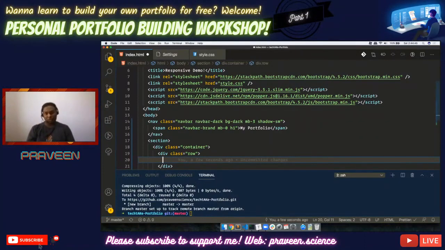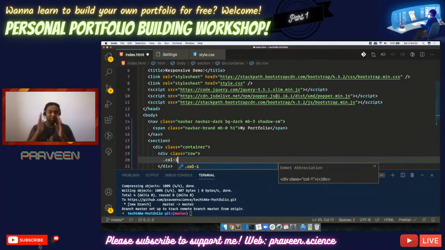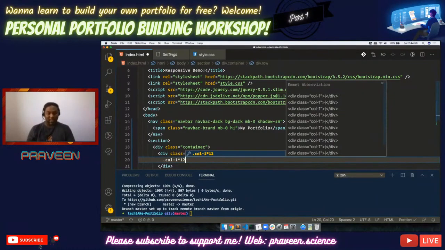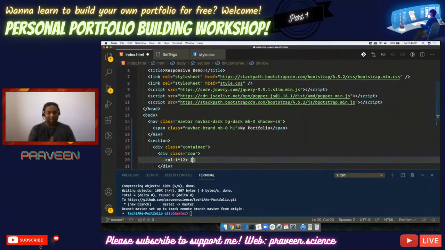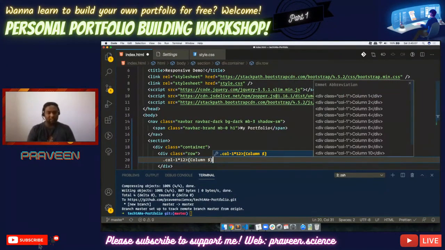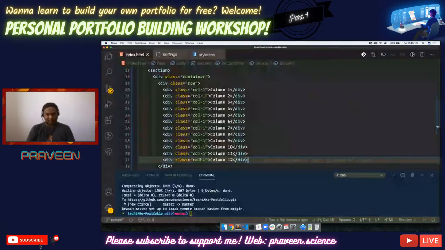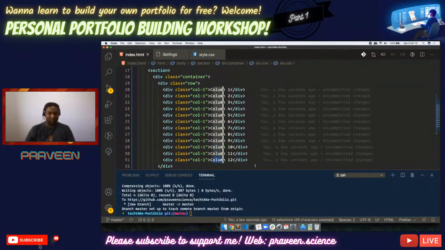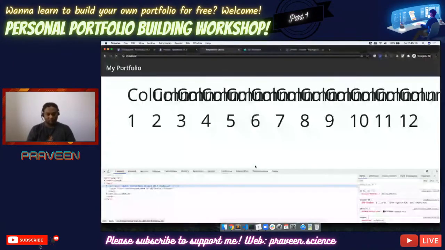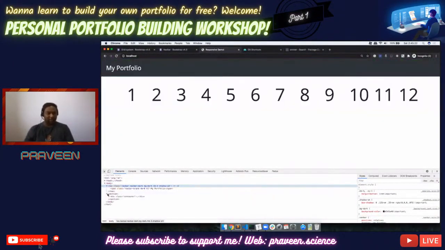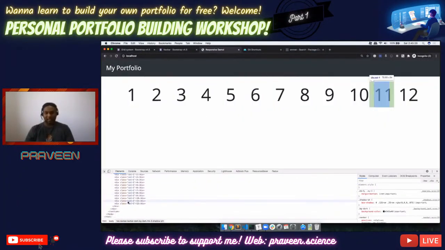So let's try out the columns today. What I'm going to do is put dot col-1, which is the minimum size of the column. And then I'm going to put it 12 times, and inside each column put 1, 2, 3 or something like this. Now if I save this and refresh it, boom, I get something bad. So I'll just remove this column part, save it and refresh it. So I've got 12 different div elements which are equally spaced, and they are all here in the columns.